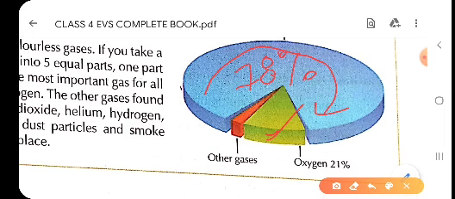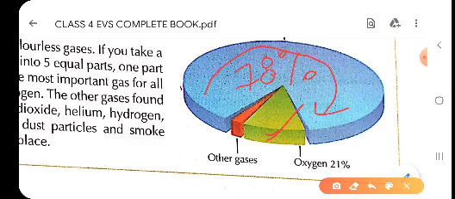Other than these gases, children, there are some more things which get mixed with this air, that is dust particles, smoke, water vapors and germs. When this air comes across various things around us, it also gets mixed with these things. So children, this is the composition of air.